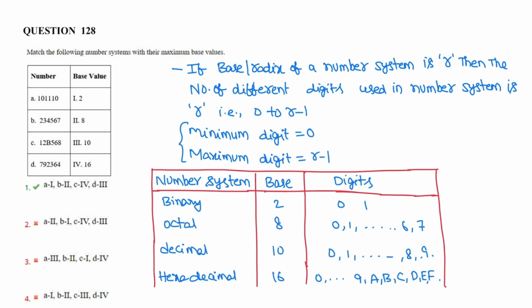So now A consists only of ones and zeros, so it is related to the binary number system. For option B, the maximum digit is 7, it is related to the octal number system. From option C, 8 is present and B is also present, so it is the hexadecimal number system. In option D, 9 is present, so it corresponds to the decimal number system. A1, B2, C4 and D3. Correct option is 1.